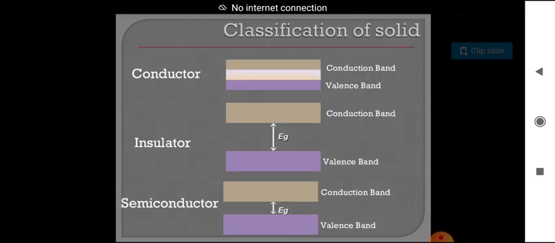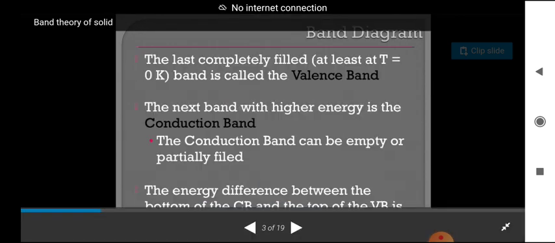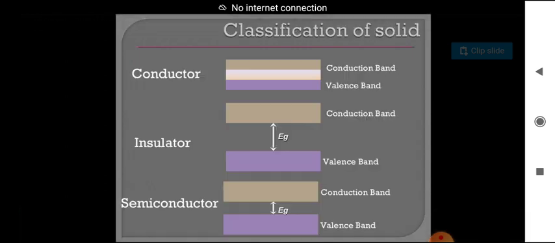In the band diagram, first we have to know what conduction electrons and valence electrons are. Valence electrons are the electrons which revolve near the nucleus, and the band which is formed with valence electrons is called the valence band.